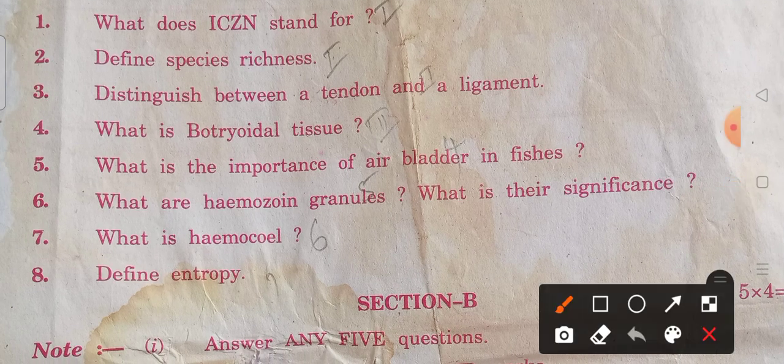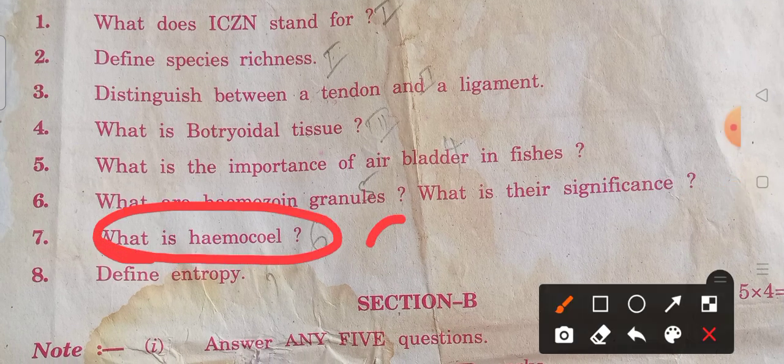What does ICZN stand for? Define species richness. Distinguish between a tendon and ligament. What is botryoidal tissue? What is the importance of the air bladder in fishes? What are the hemozoin granules and what is their significance? What is hemocoel? This was a deleted one, no need to read.